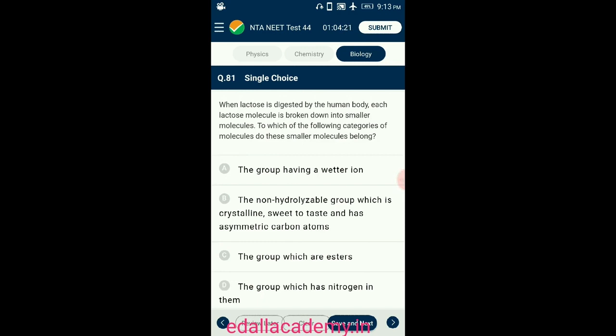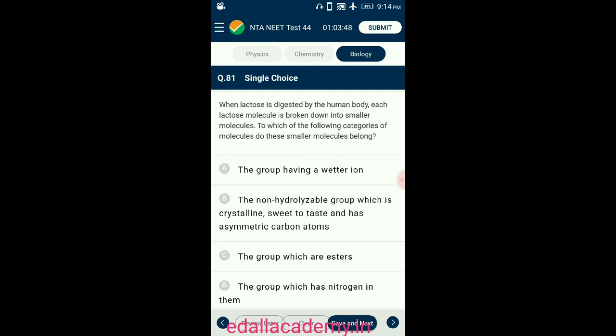Lactose is digested by the human body. Each lactose molecule is broken down into smaller molecules. To which of the following categories of molecules do these smaller molecules belong? Lactose is a disaccharide category of carbohydrates. On hydrolysis, it produces two monosaccharides, glucose and galactose.